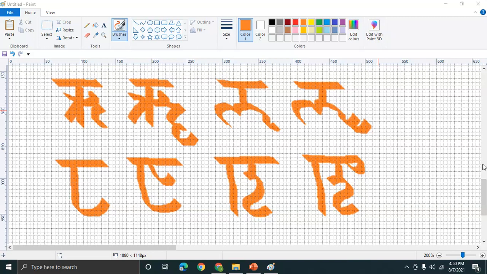Yes, there are calligraphy pens available. You can use any of these sizes, one, two, or three. I would suggest for the beginners, try to use a medium size.